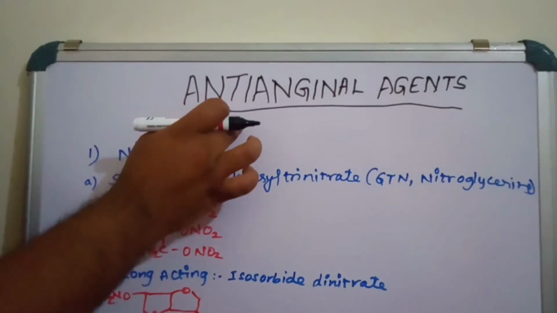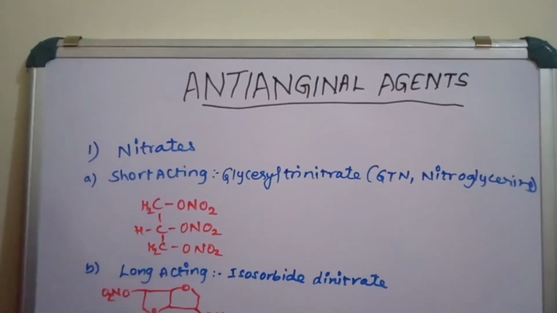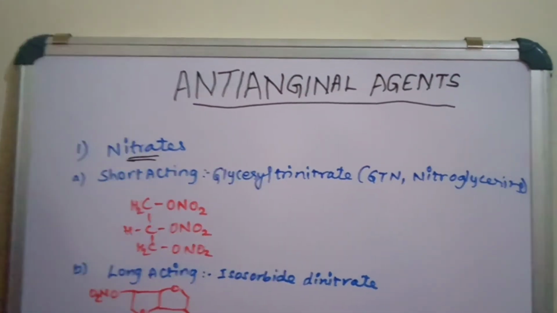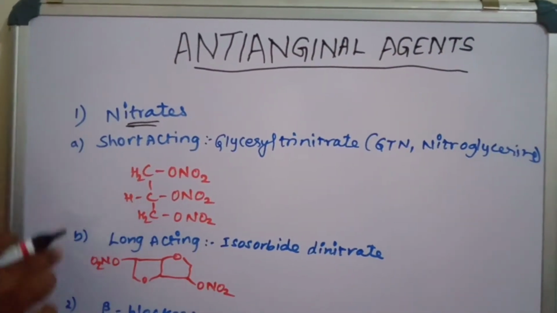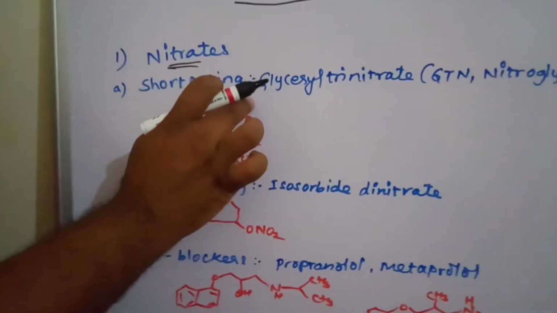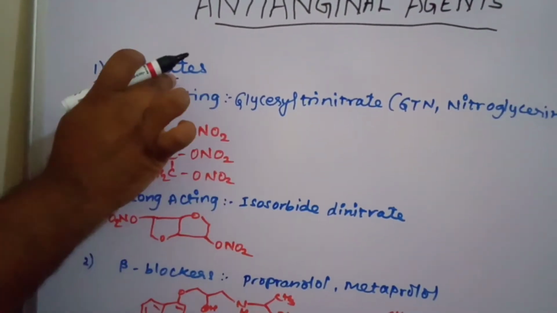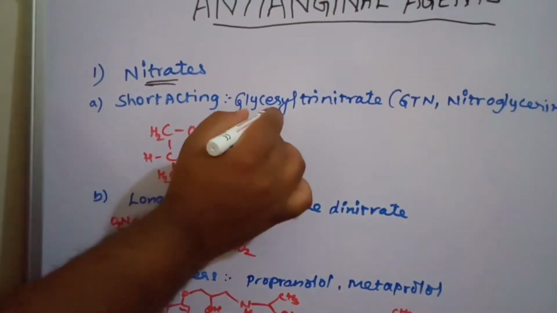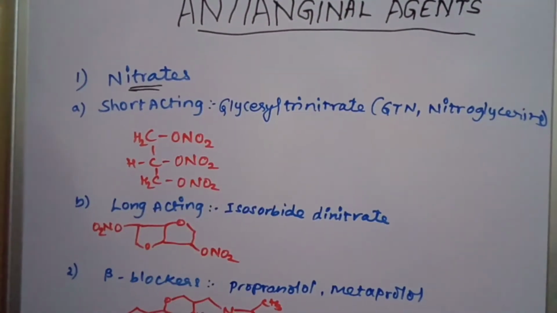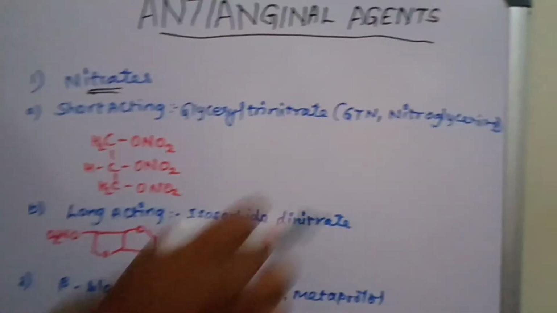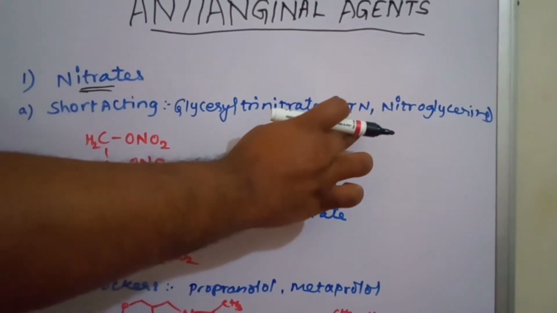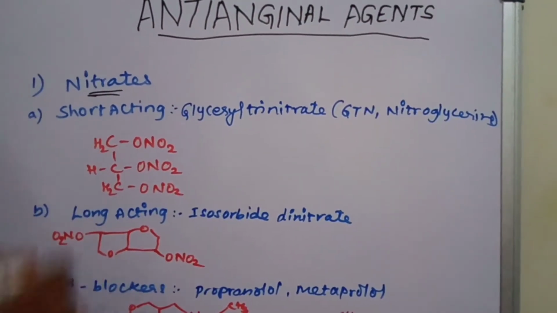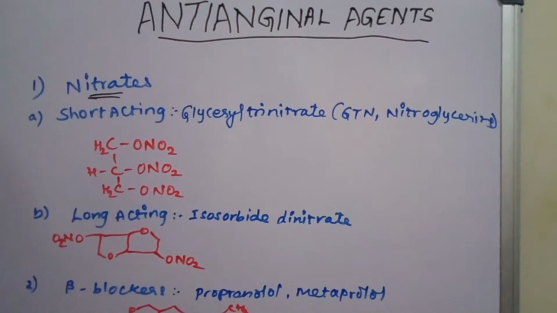If we see here, the first class of anti-anginal drugs are nitrates. In these, two subclasses are there: short acting nitrates as well as long acting nitrates. An example of a short acting nitrate is glycerol trinitrate, or GTN for short, also called nitroglycerin. So what does glycerol trinitrate mean?